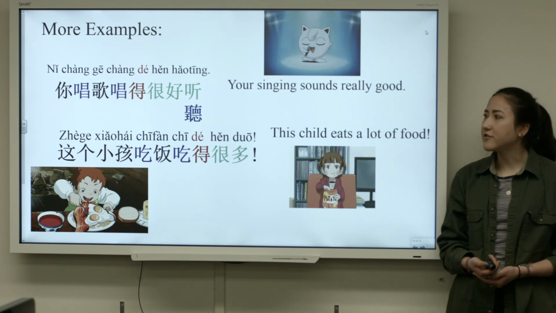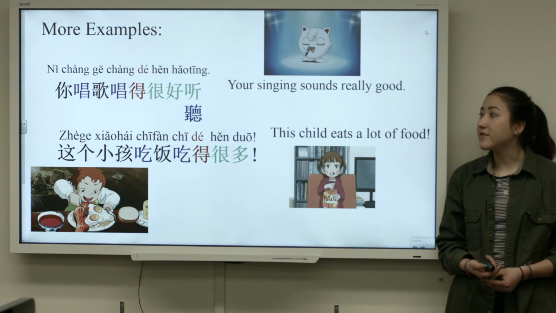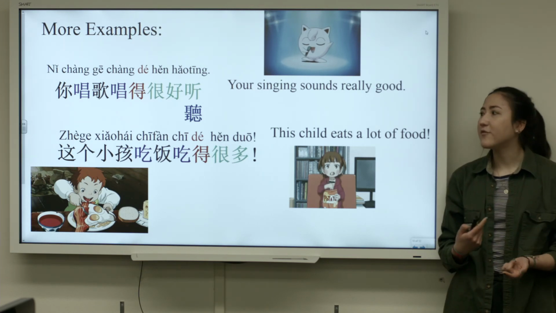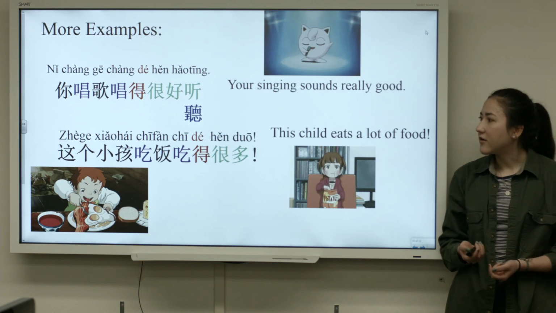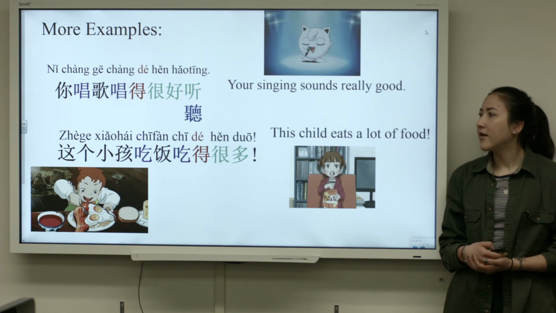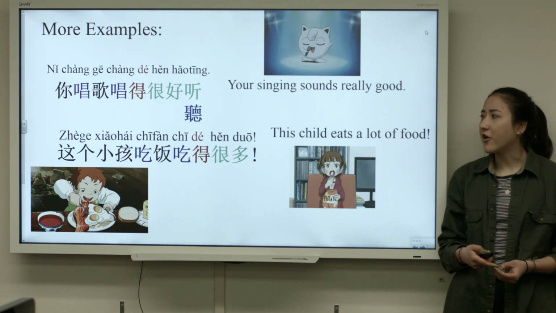Our final examples. 你唱歌唱得很好听. Your singing sounds really good. And then still another example of repeating the verb is 这个小孩吃得很多. This child eats a lot of food.